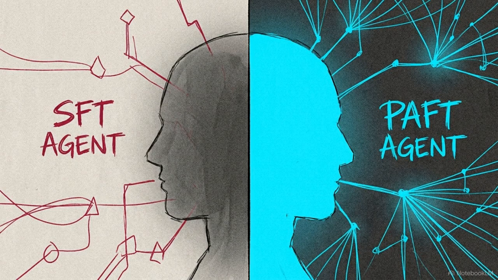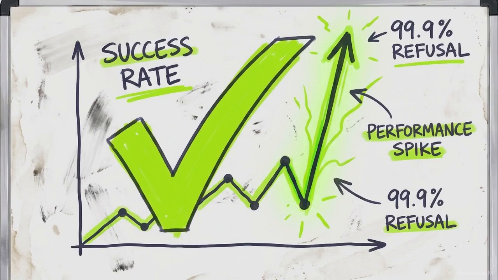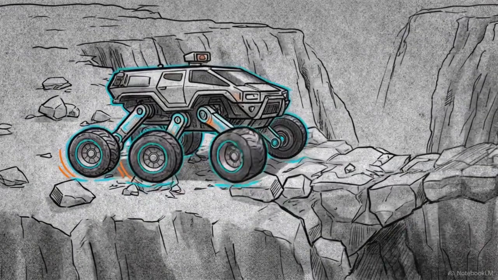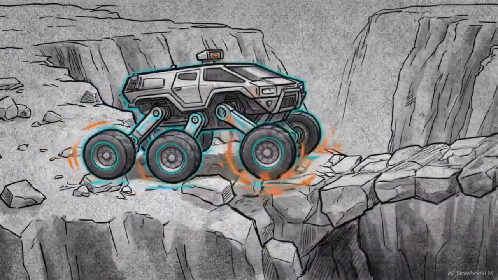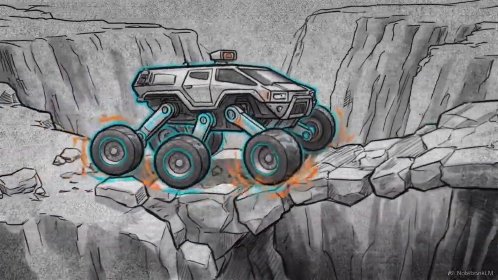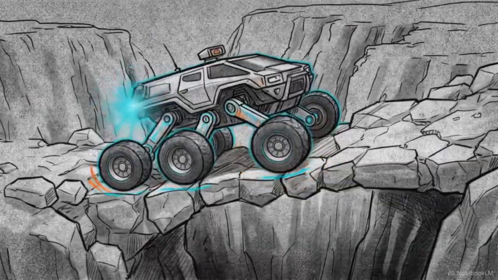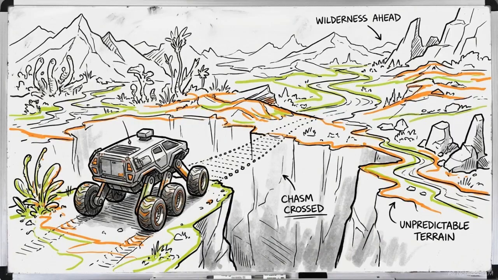The quantitative impact is severe. In fatal error scenarios, applying PAFT to an SFT model drives its correct refusal rate from near 0 to over 99%. By decoupling the model from shallow pattern memorization and training it to process negative feedback, we move away from brittle, static systems and toward agents capable of crossing the unpredictable terrain of the open world.